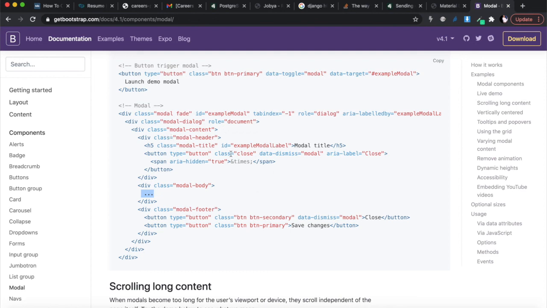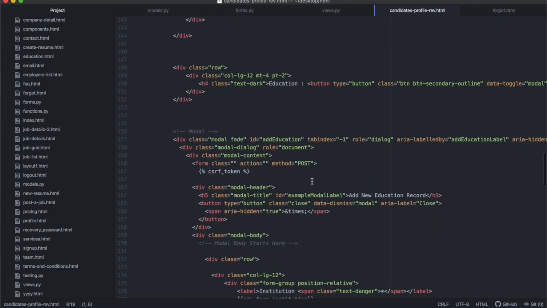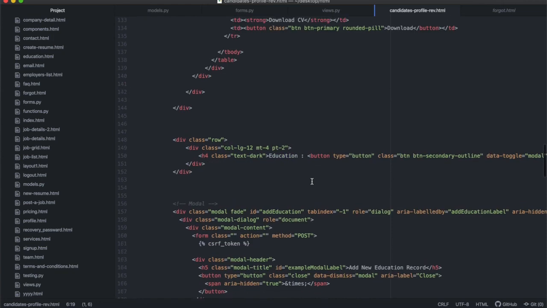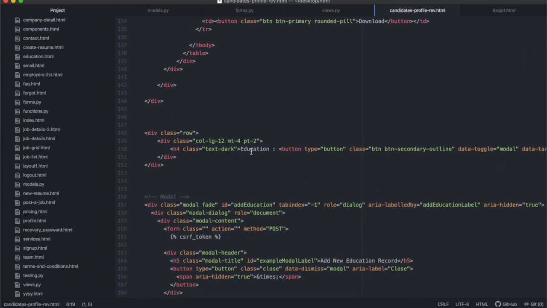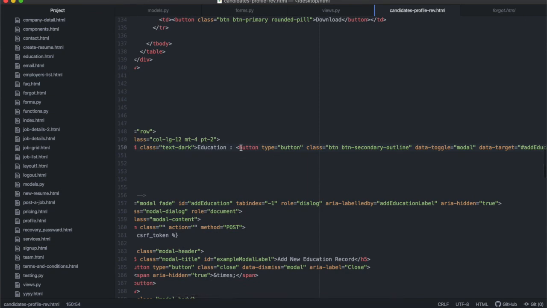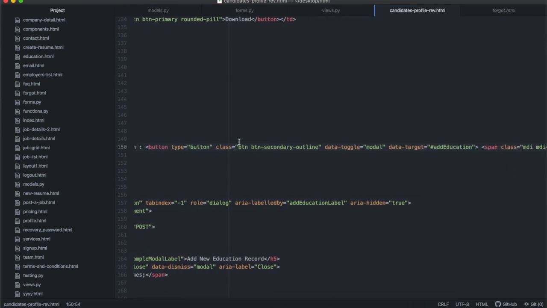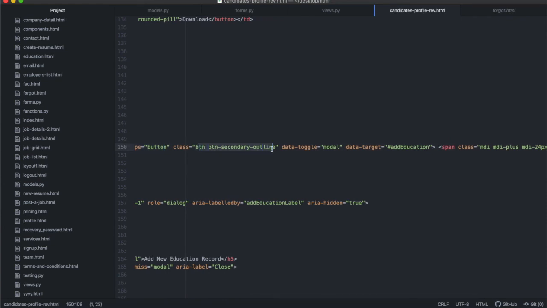Not too complicated. So you copy and paste this. That's what I did, and then I created the button. This is the button that we're going to be using there. Previously in our code, we ended up with education and the exclamation marks. So after that, we're going to enter our button. This button is going to be a type button, and then the class is just going to be a class modal.